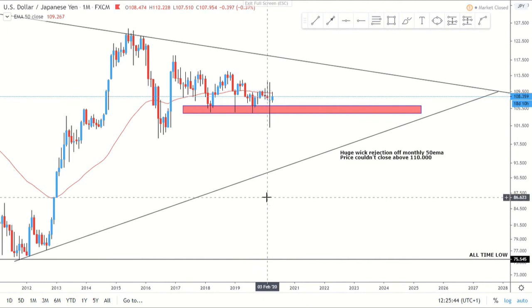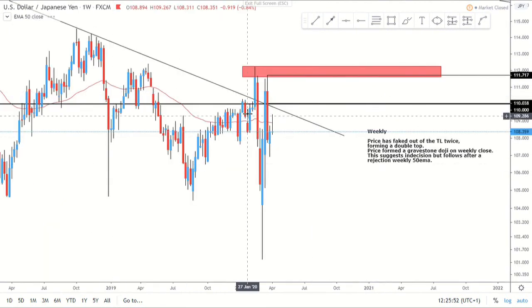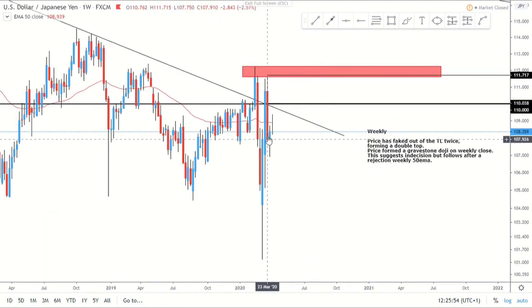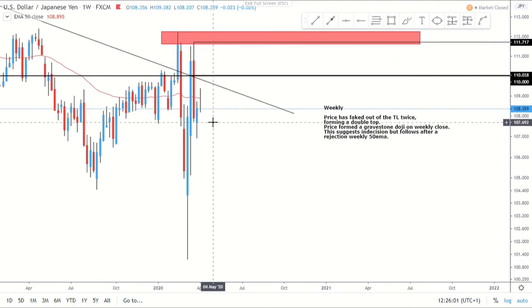So we couldn't maintain above the 110 level, and now we can't maintain above the 109 level either. On the weekly, you can see that impulse come back up, made that sort of double top, and then push back below. Now we've had a gravestone doji on the weekly. For anyone not sure, although it looks like sort of an inverted hammer, what we've got here is the price closed pretty much where it opened, which is very strange in a weekly picture, right?